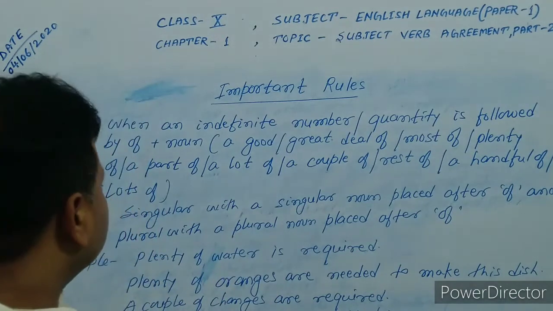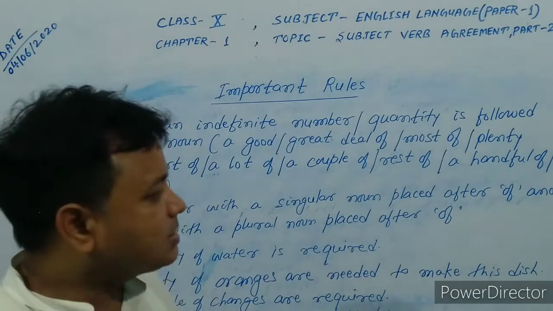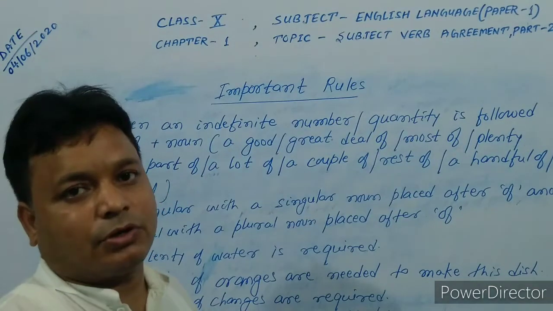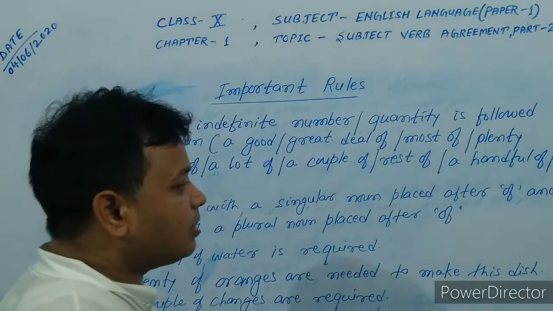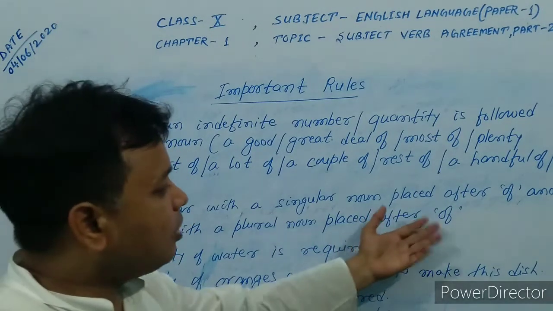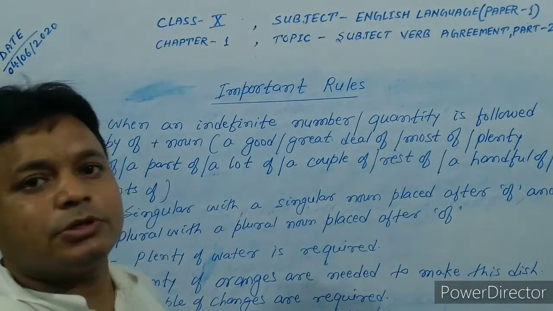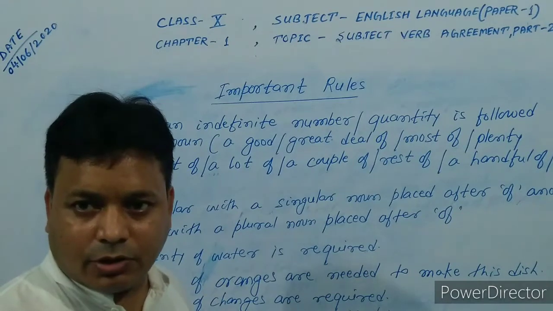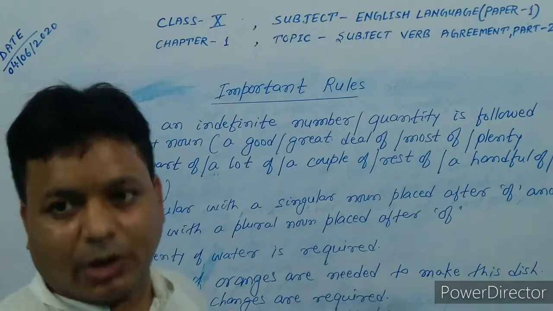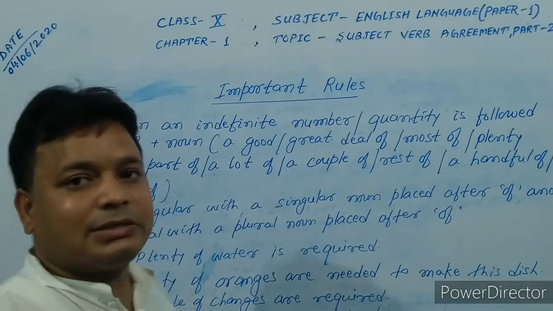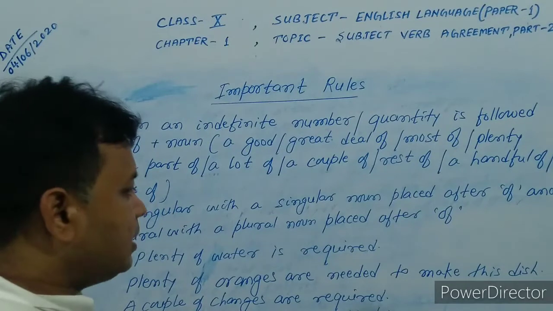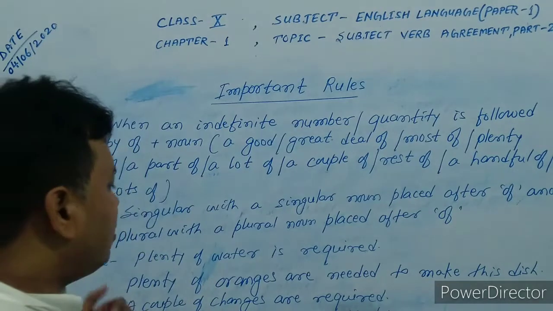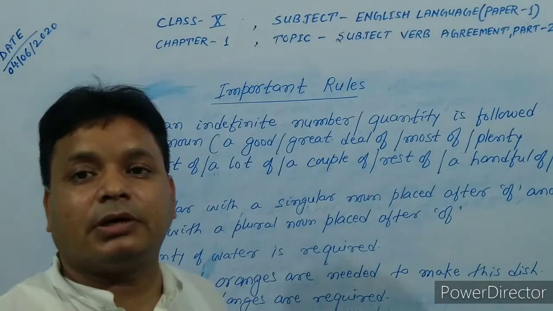In this rule we have to use a singular verb with a singular noun placed after of, and a plural verb with a plural noun placed after of. If a singular noun comes after of, we use a singular verb, and if a plural noun comes after of, we use a plural verb. Example, student, plenty of water. Water is singular after of, so we use a singular verb. Plenty of water is required. Second, plenty of oranges are needed to make this dish. Plenty of books are needed to distribute among the students.